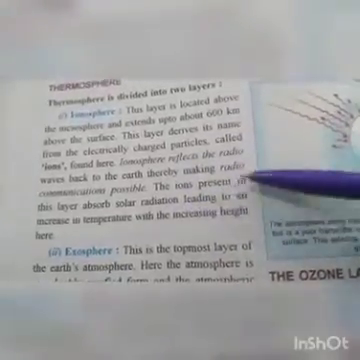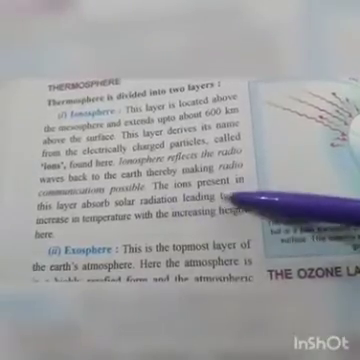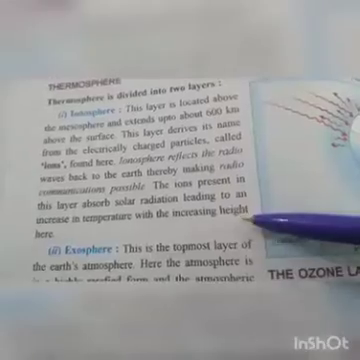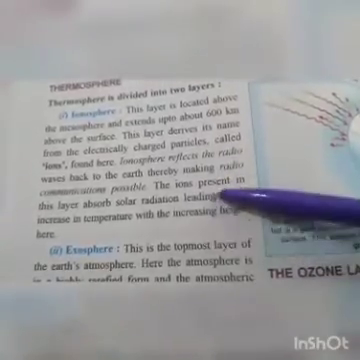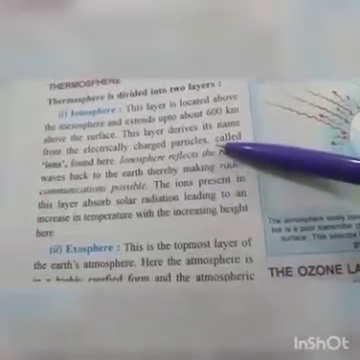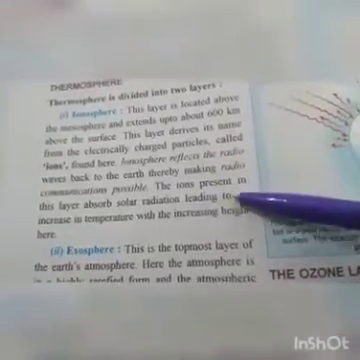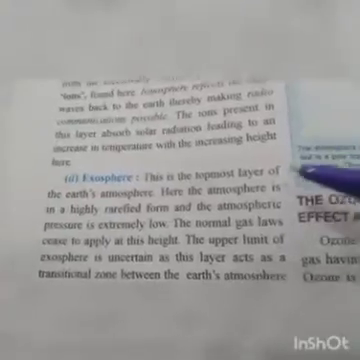The ions present in this layer absorb solar radiation, UV rays, leading to an increase in temperature with increasing height. So in this layer, with increasing height, there is an increase in temperature, right? This is due to the presence of ions in this layer. The ionosphere absorbs solar radiation.